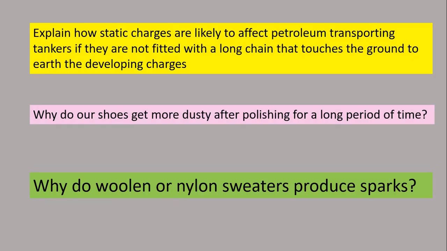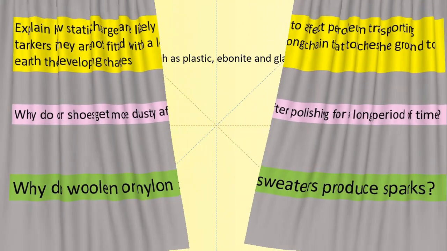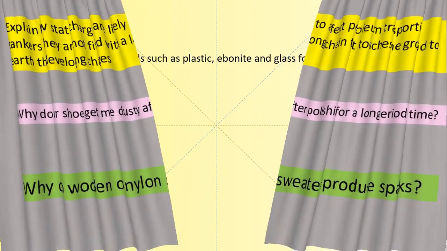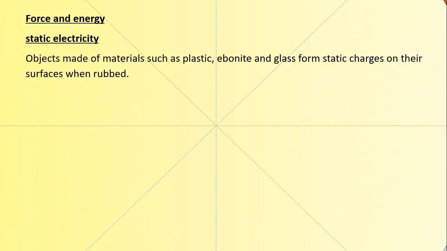We are also going to explain how static charges are likely to affect petroleum transporting tankers if they are not fitted with a long chain that touches the ground to earth the developing charges. What is likely to happen? Then ask yourself these other questions. Why do our shoes get more dusty after polishing them for a long period of time? Why do woolen or nylon sweaters produce sparks at night? To understand that subject matter, we have to understand static electricity.